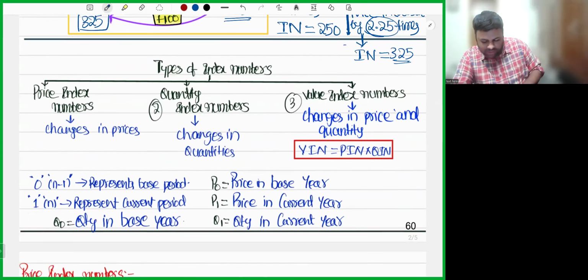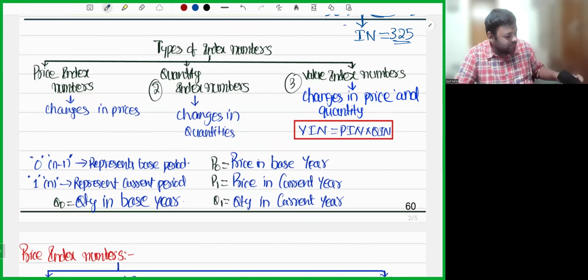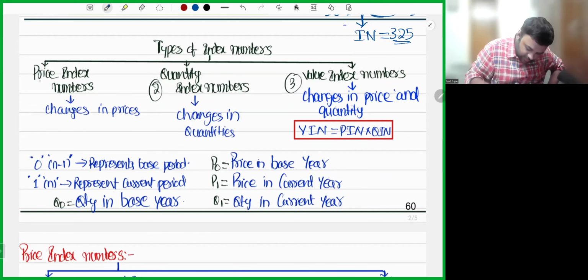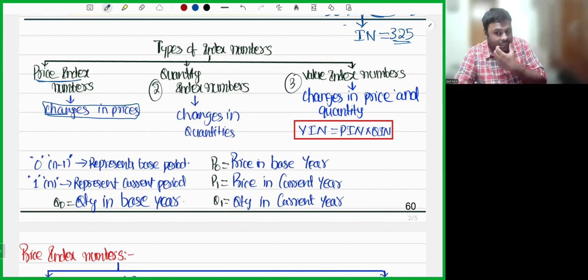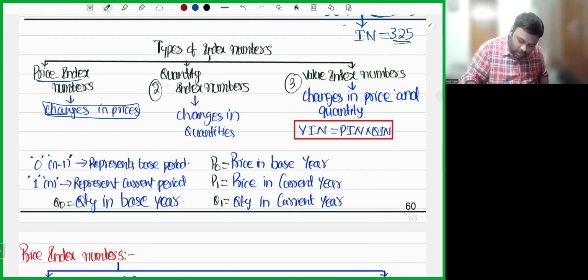Now, let's proceed further. How many types of index numbers do we have? As I said already, index numbers, my dear friends, we'll calculate from three perspectives: from price, from quantity, and from value. Coming to price, how will you calculate price index numbers? You will calculate using change in prices. Next, quantity index numbers are calculated from change in quantity.